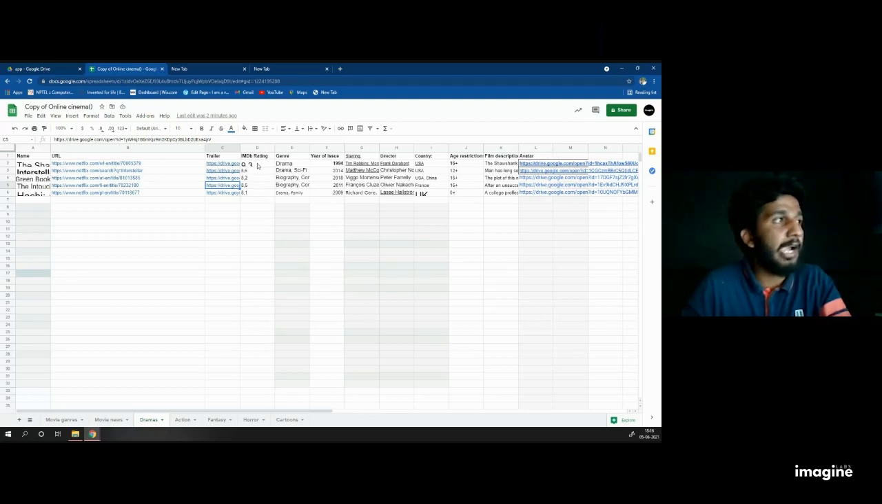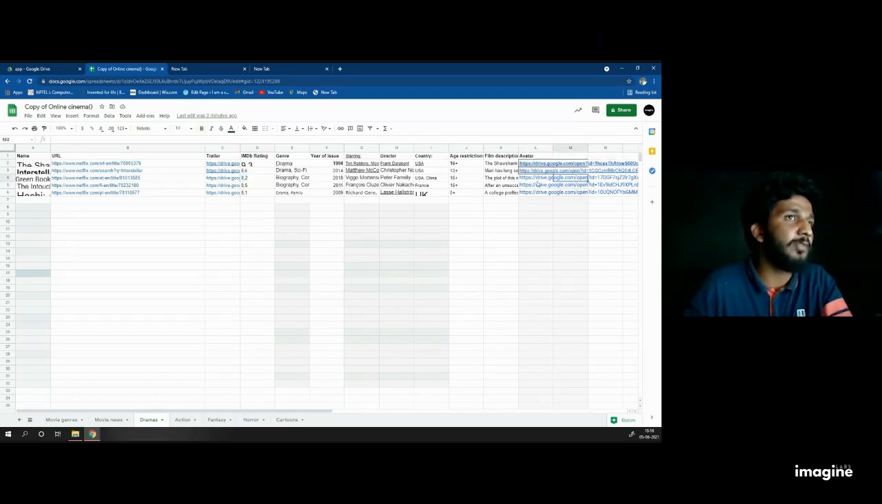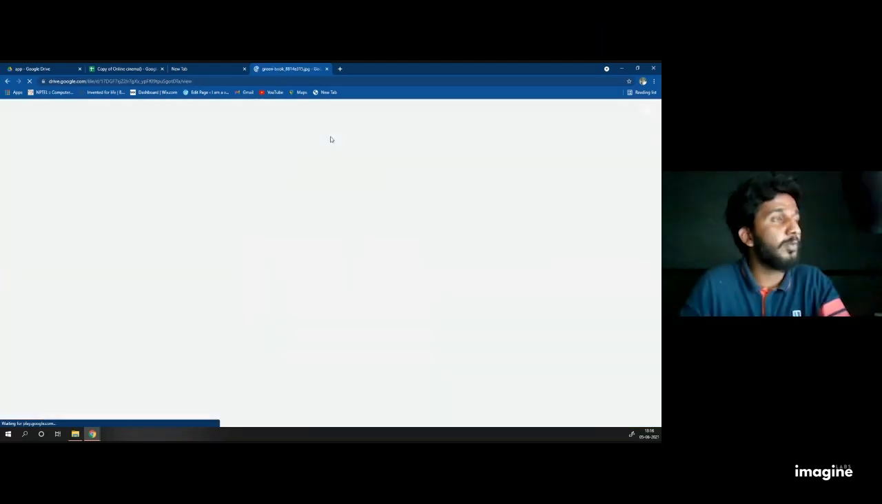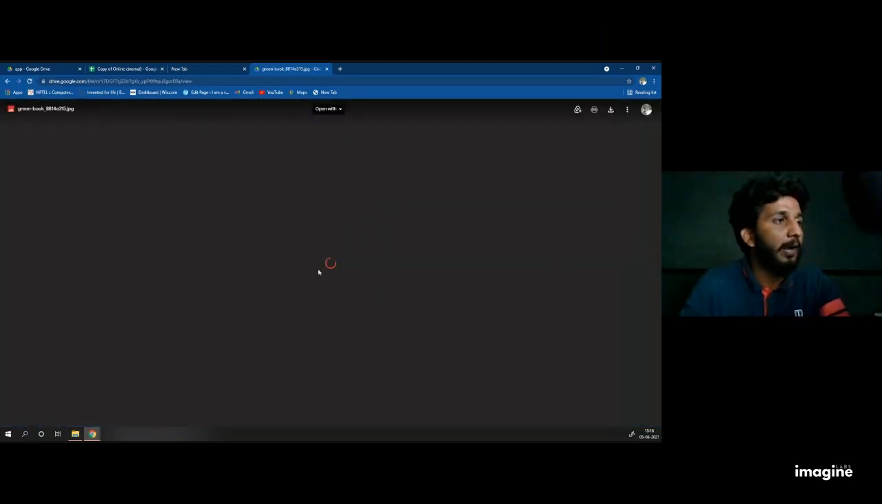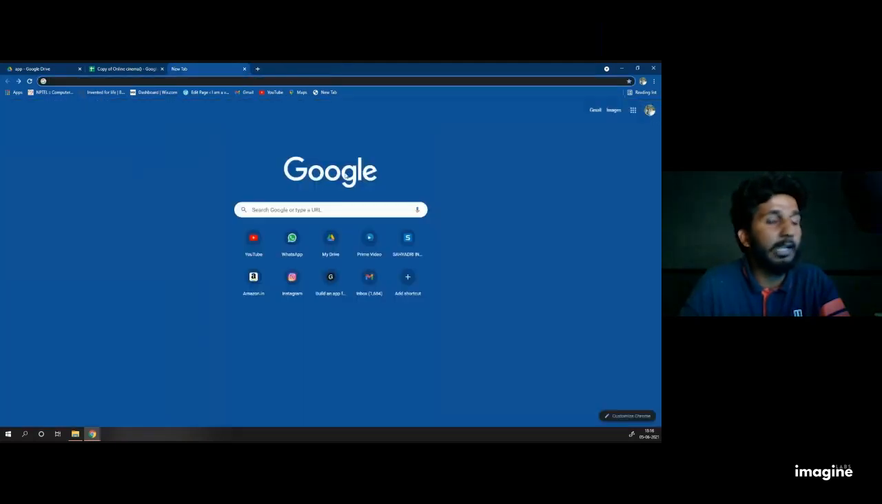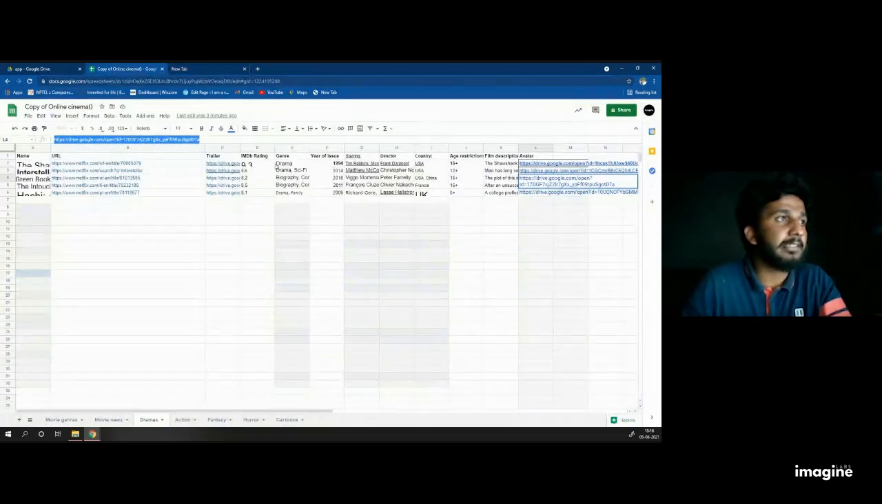I searched for the IMDb rating of every movie, categorized the movie, and mentioned the year of issue and a lot more. Then here you can see this avatar. If you want to see which image is there, just copy it and put it in a new tab. You can see the movie avatar, that means the poster. How can I view this poster? Because I put this poster in my drive and mentioned that everyone who has my link can open it. Likewise, I made this database for usage purposes.